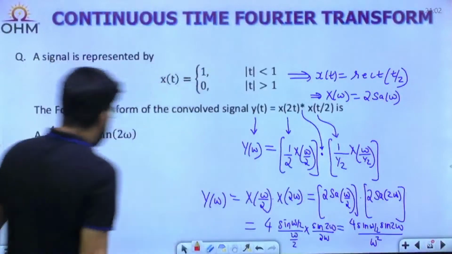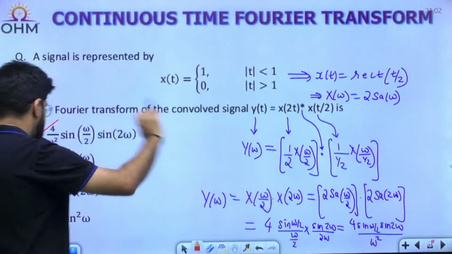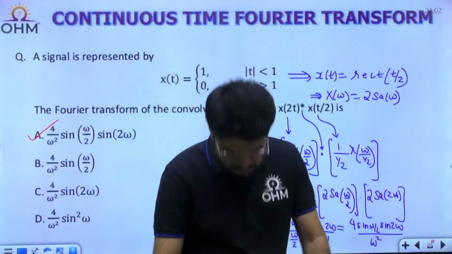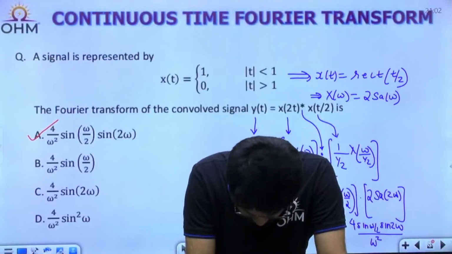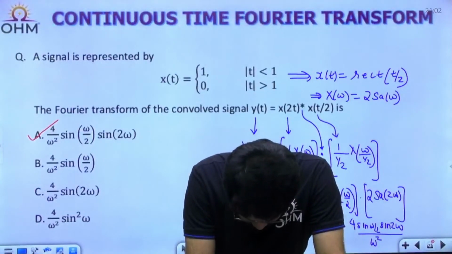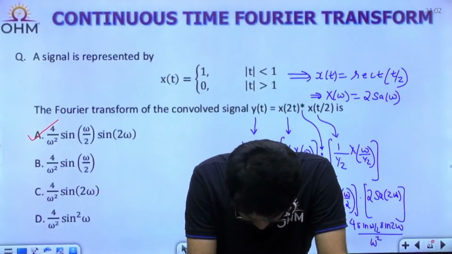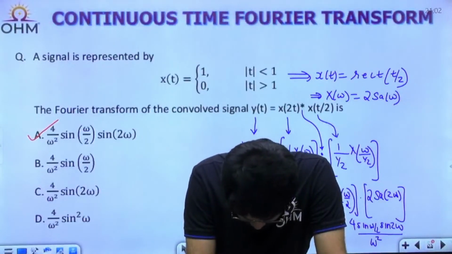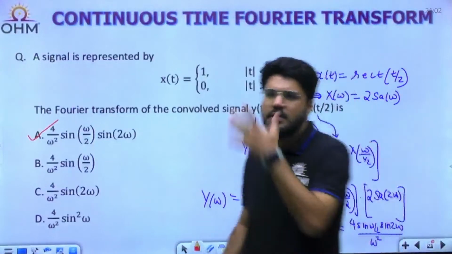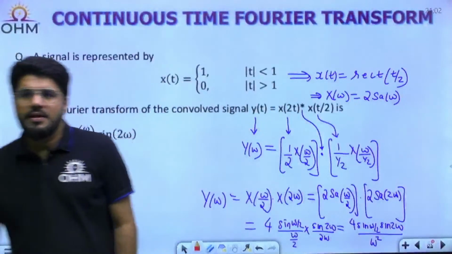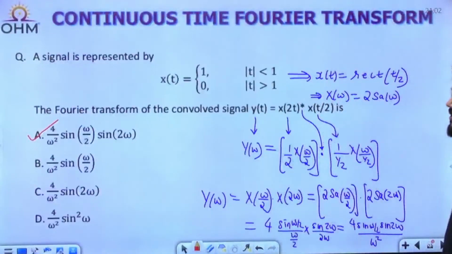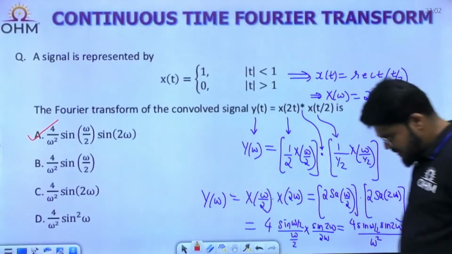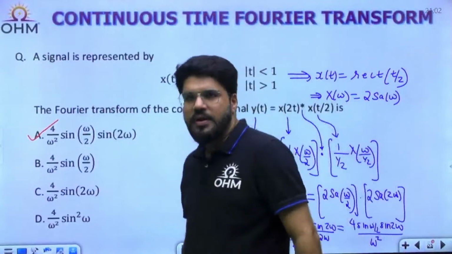So answer is option number A. Correct answer is option number A, right? Okay. Option number A. Yes, Adam, correct answer, option number A. Okay. Yes, we'll try to do Madhvi as much as possible. So yeah, answer is 4 upon omega square sine omega by 2 into sine 2 omega.